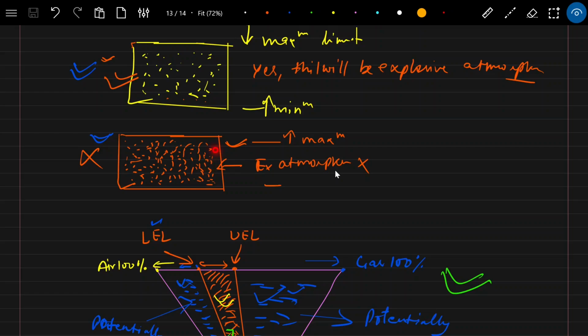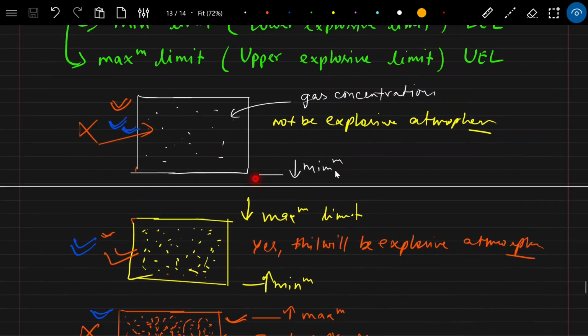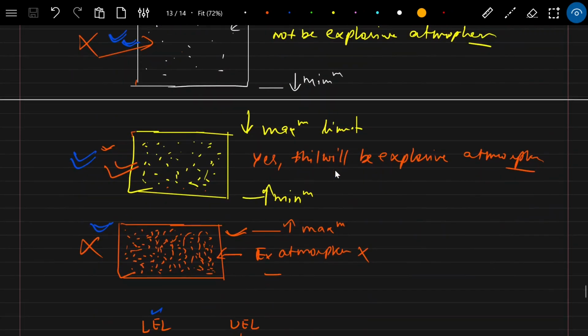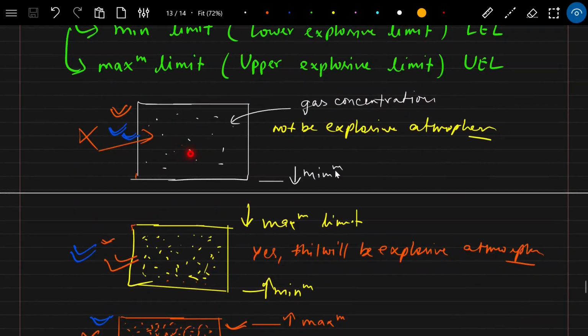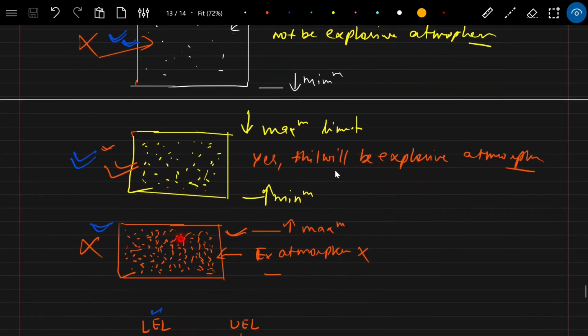It is beyond that, due to which this area will not become an explosive area. These two areas we can call potentially explosive atmosphere, but not an explosive atmosphere. This is potentially explosive atmosphere, but this is explosive atmosphere.